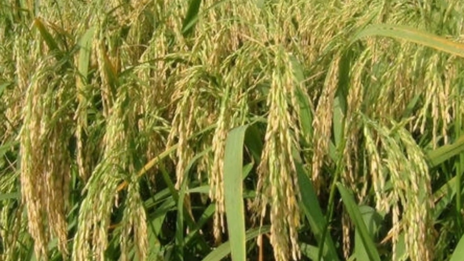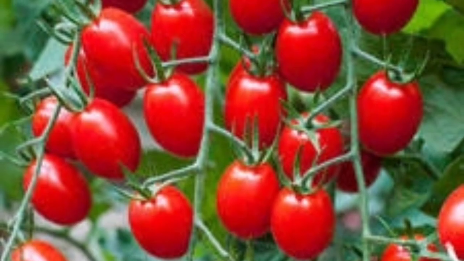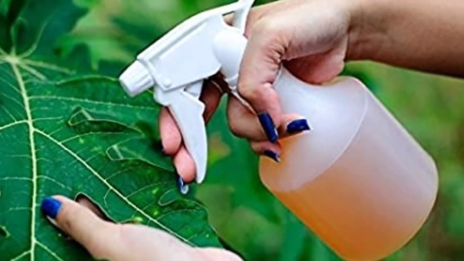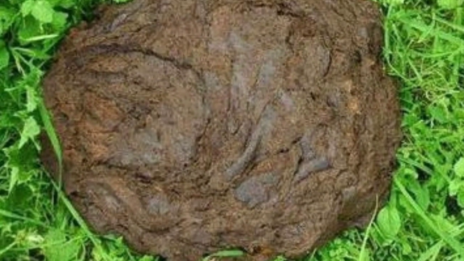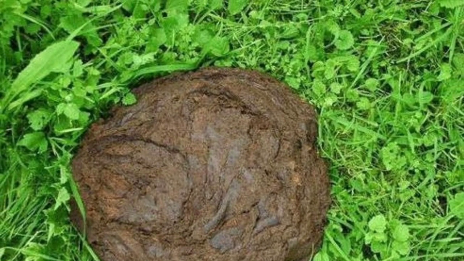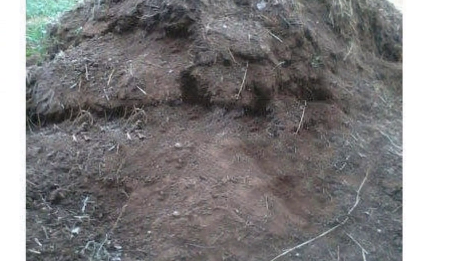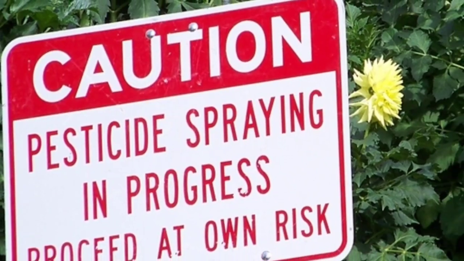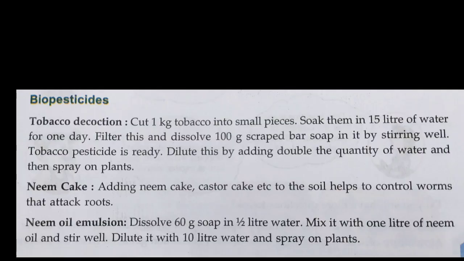In order to sustain the natural components of the soil, we must use biofertilizers and biopesticides. Cow dung, green manure, compost manure, fish manure, poultry droppings, goat droppings, bone meal and remains of plants and animals are examples of biofertilizers. Tobacco decoction, neem cake, neem oil emulsion are examples of biopesticides.